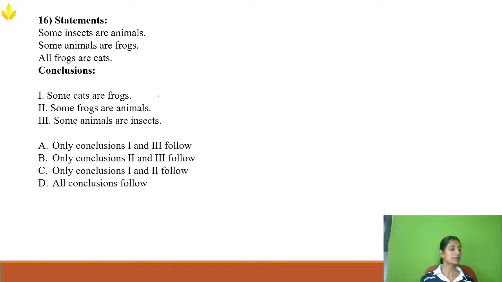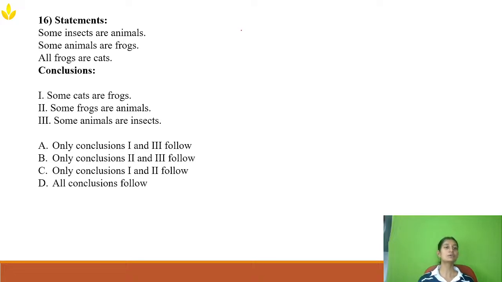Now let's go to the next question. The next question is from the topic called syllogisms. A statement will be given and then conclusions will be given. You need to say which conclusion follows the statement. For this you can answer it directly, or if you cannot answer it directly, you can use the Venn diagram.